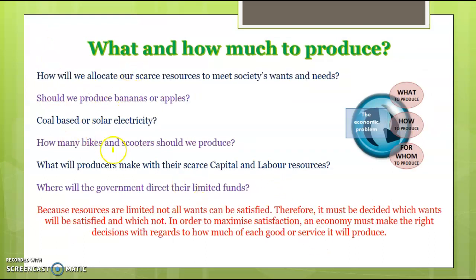What and how to produce, what are we going to make? We're going to make bikes, scooters, solar electricity, etc. What will we make with our scarce capital and labour resources? Because resources are limited, we have to make choices and we can't make everything. Therefore, we've got to choose which goods and services we're going to produce and in what quantities.